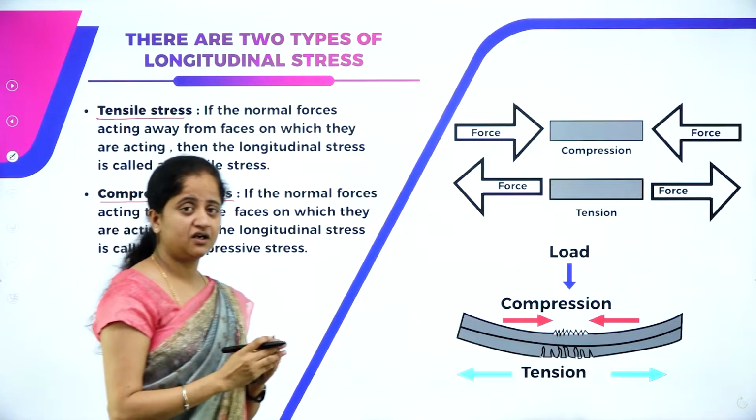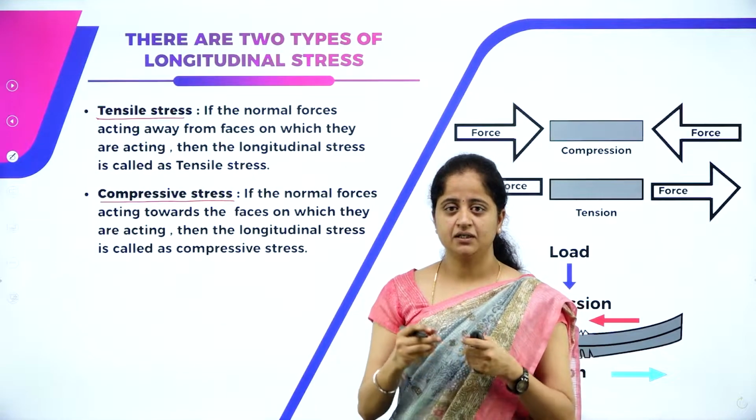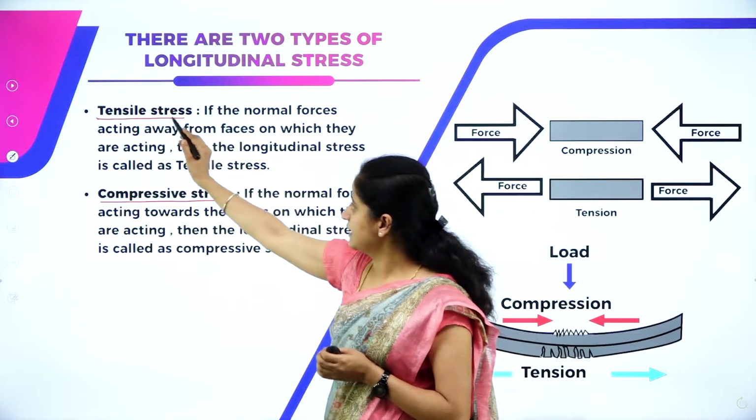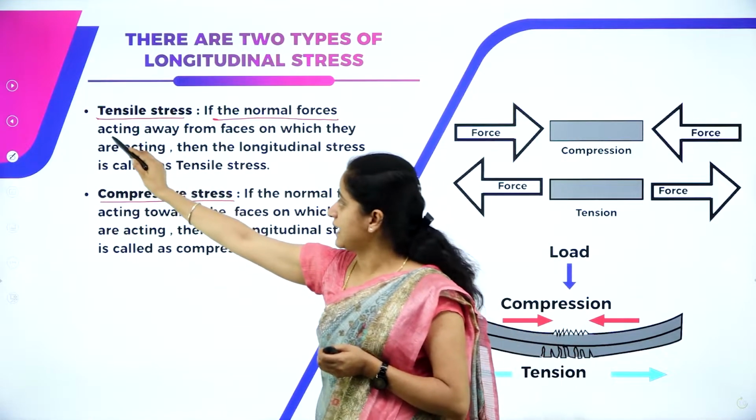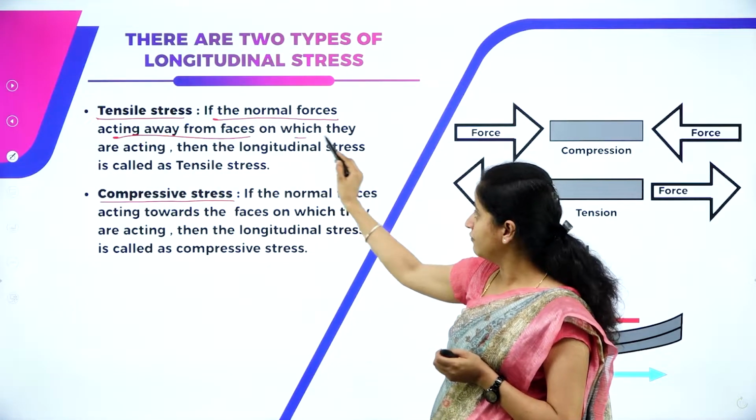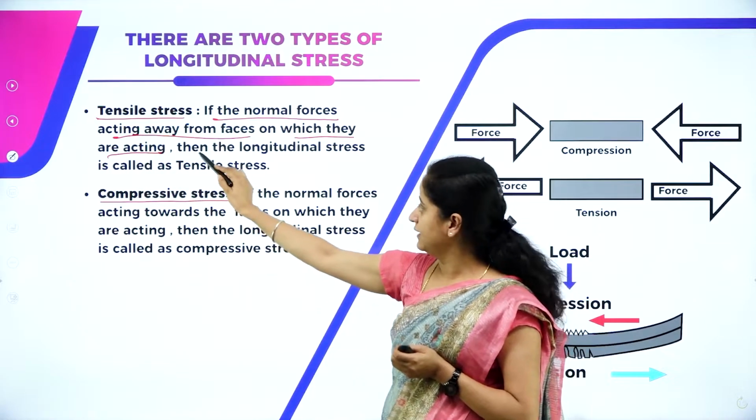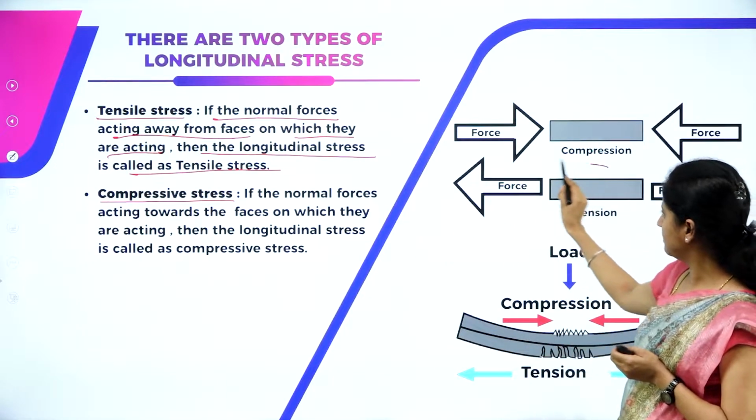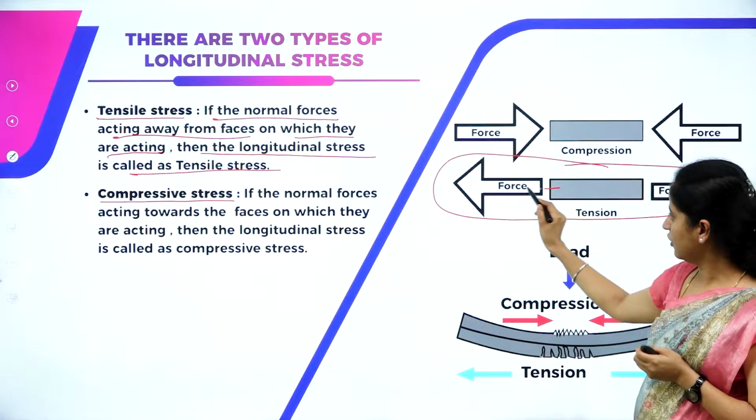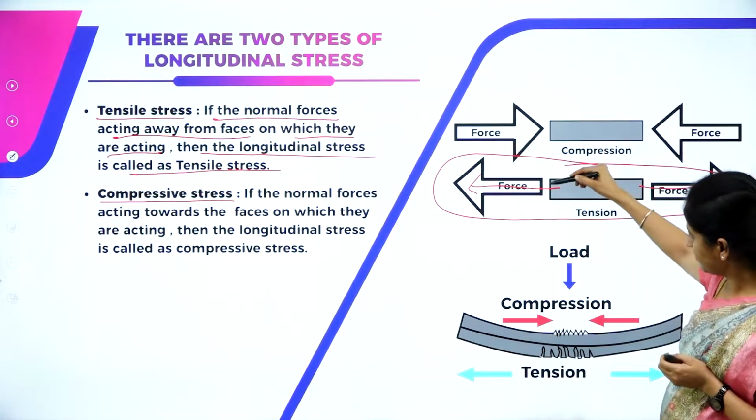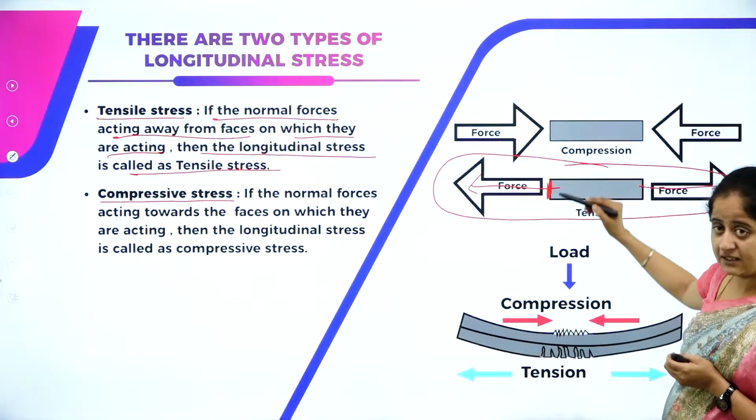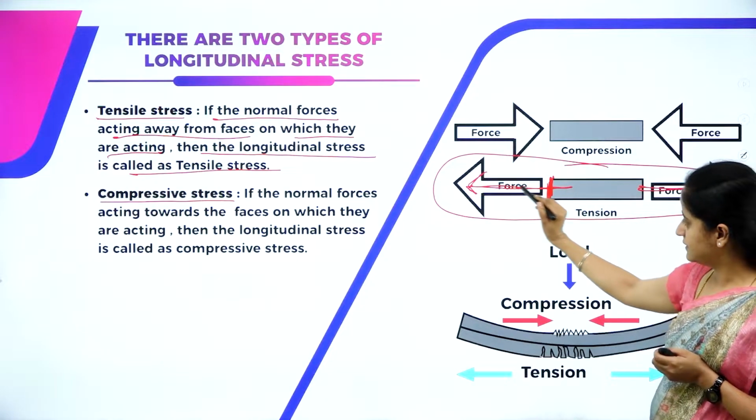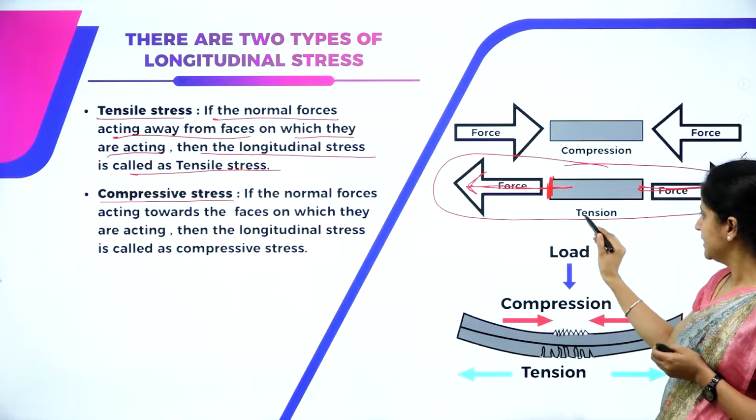What do you mean by tension or tensile stress? Tension is nothing but the pulling force, right? So tensile stress is related to that concept. Tensile stress is nothing but the normal force acting away from the faces on which they are acting. Then the longitudinal stress is called tensile stress. You can observe this diagram now. Here the normal force is acting away from the faces on which they are acting. This is the face on which the force is acting, and they are moving away from the face. Then such type of longitudinal stress is called tensile stress.